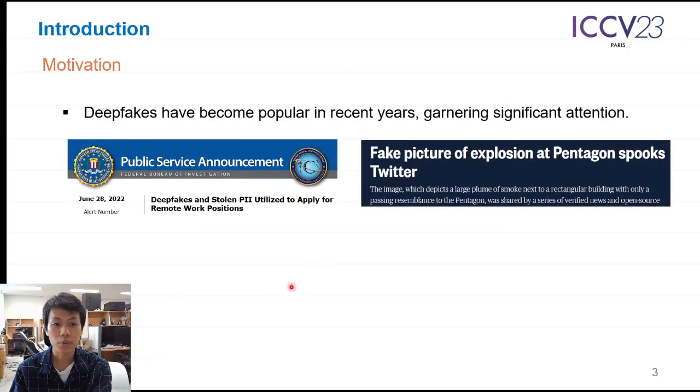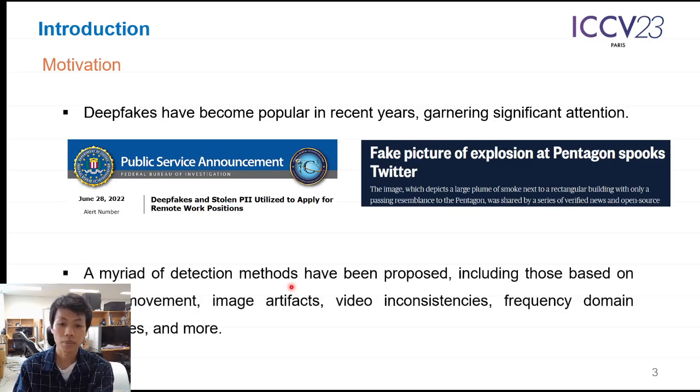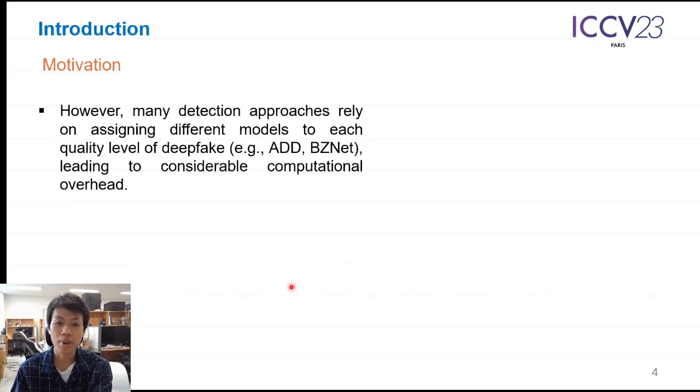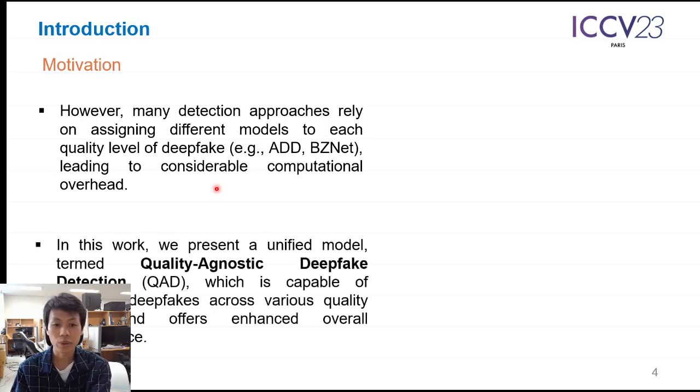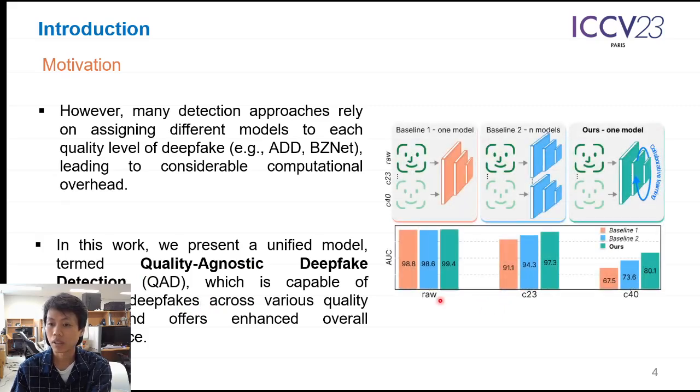The motivation: as we know, deepfake has become popular in recent years, and there are various detection methods based on different artifacts of the video. However, most of them develop dependent detection models for different qualities, and this introduces considerable computational overhead. In this work, we introduce a novel framework named Quality-Agnostic Deepfake Detection (QAD), which is capable of detecting deepfakes across quality and offers enhanced overall performance. And this is the illustration of our motivation.